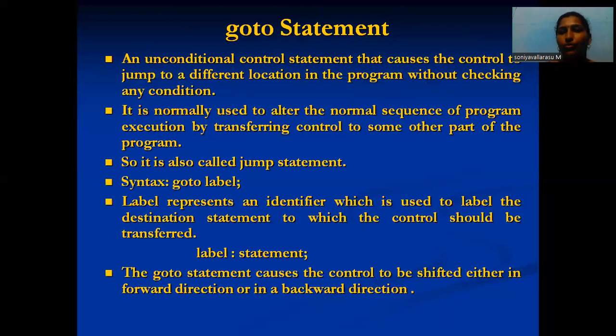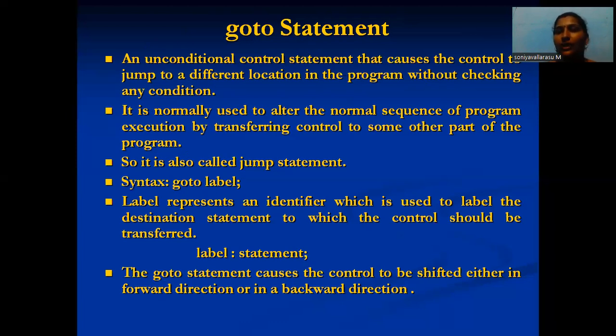So next one, the goto statement. The goto statement is an unconditional control statement that causes the control to jump to a different location in the program, without checking any conditions.